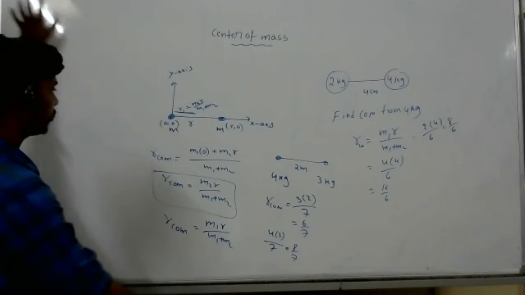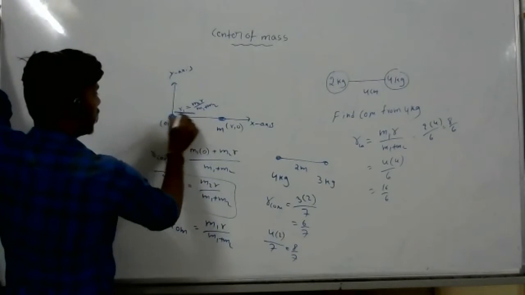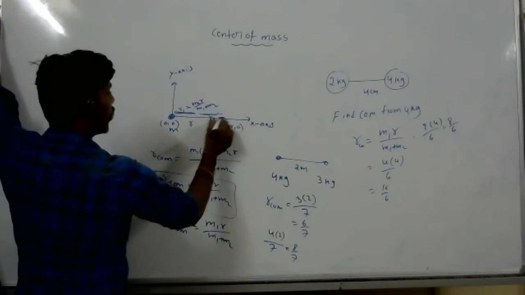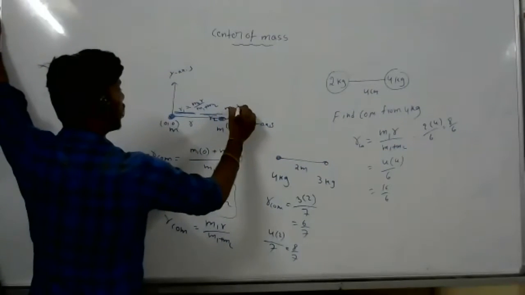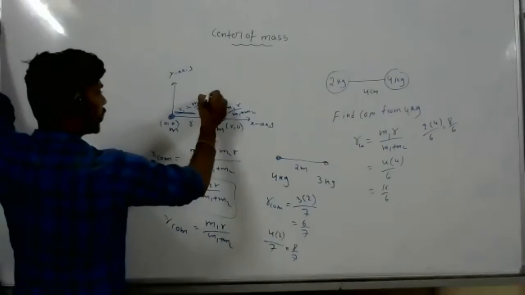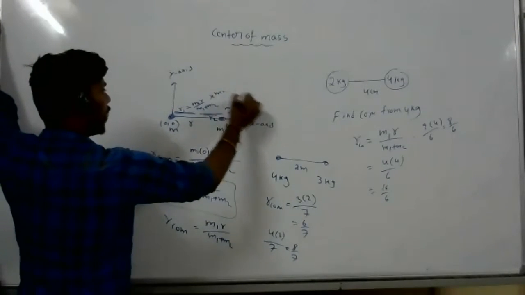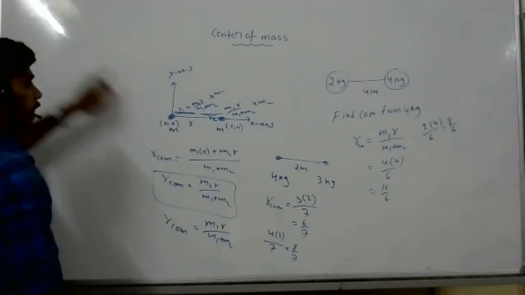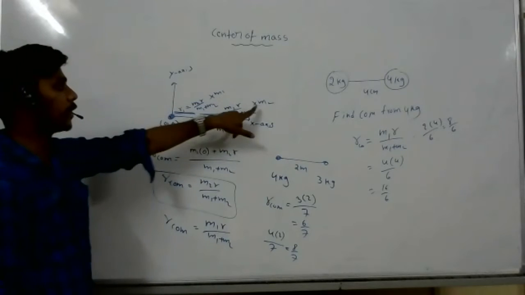And look at this. This is from R1. From R2 means it is R2. R2 is nothing but M1 R by M1 plus M2. Now if I multiply here by M1 and multiply here by M2,